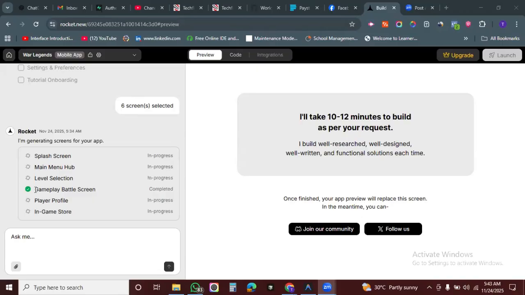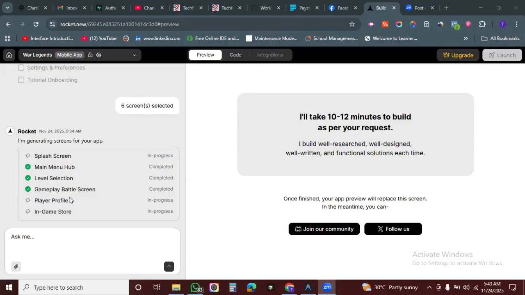All right, notice one of the screens is ready. That is the battle screen, which I believe is the main engine of this game where they'll be fighting. All right. So let's keep waiting. Okay. Main hub menu is ready.